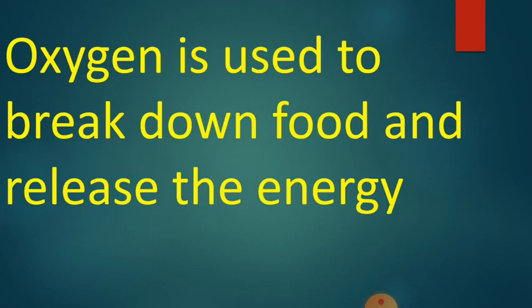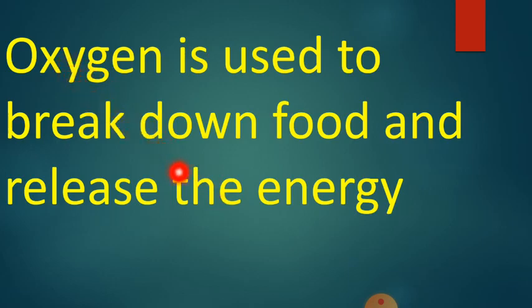Those organisms, like aquatic fishes, aquatic plants and microorganisms present in the water, take oxygen from the water, whereas human beings, plants and animals take oxygen directly from the air. Children, after taking it, what is happening?